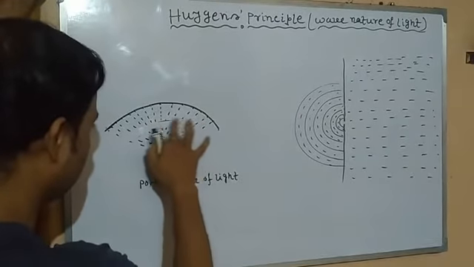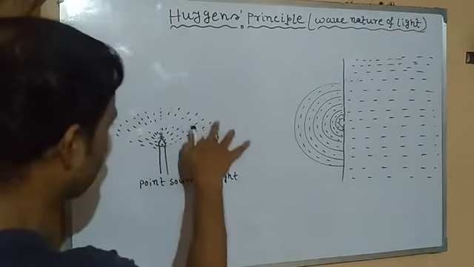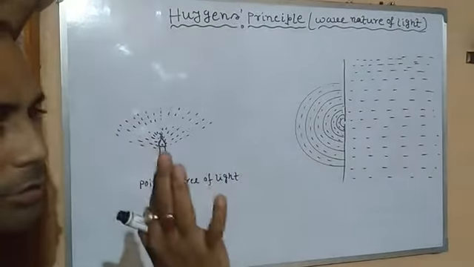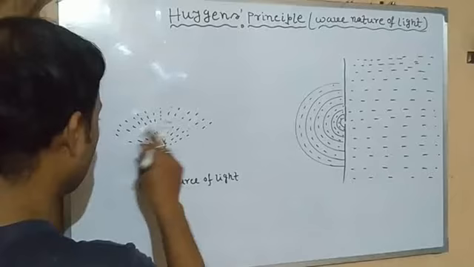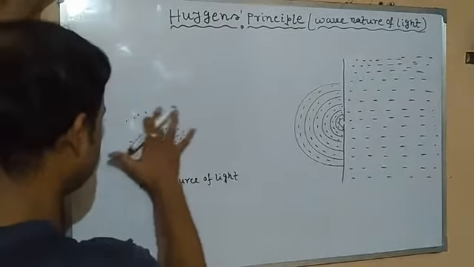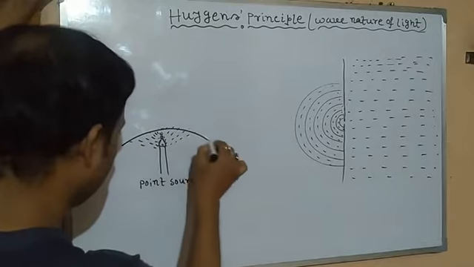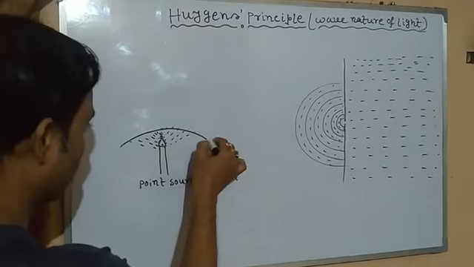Here we are taking only the first. We may come very close, but as soon as the rays go on, the intensity is going to decrease. So at the very beginning, at this phase, the intensity of light will be maximum.